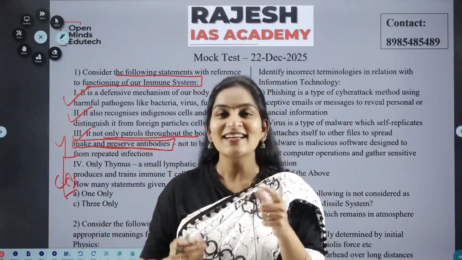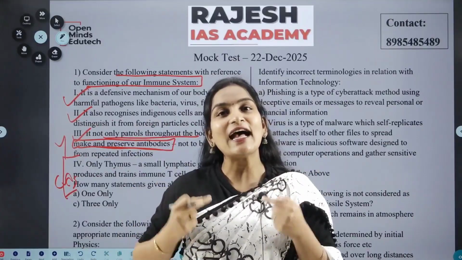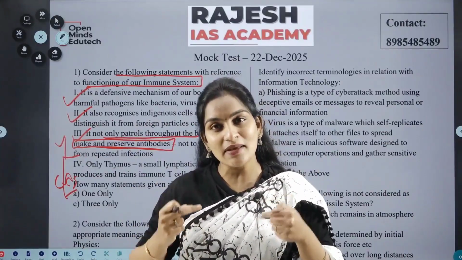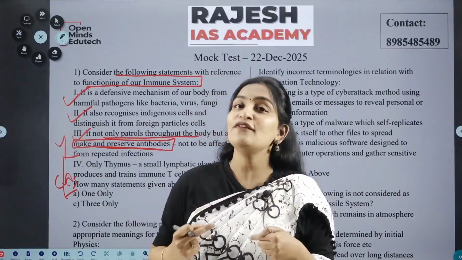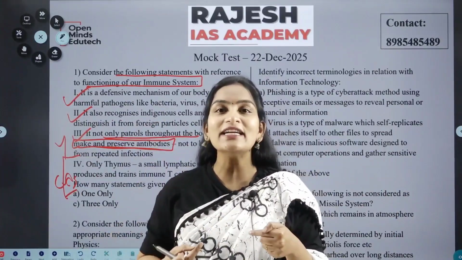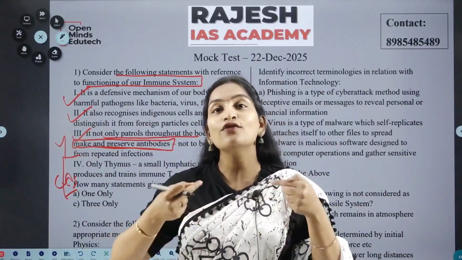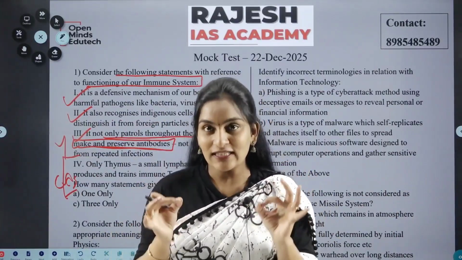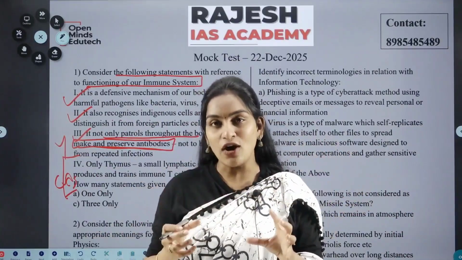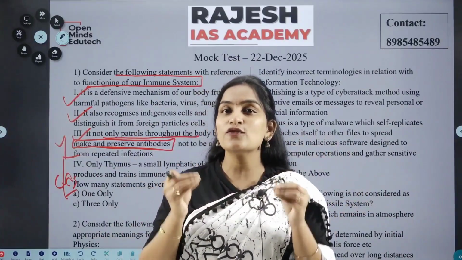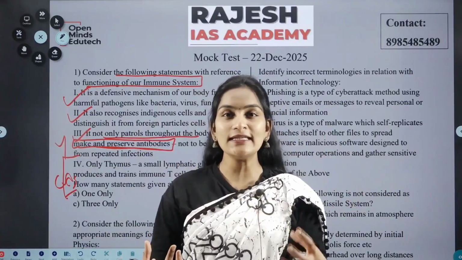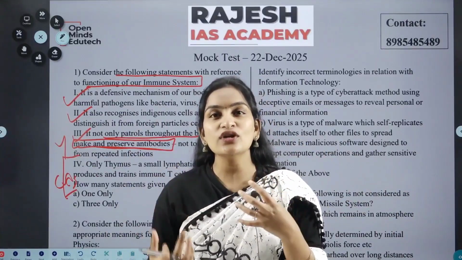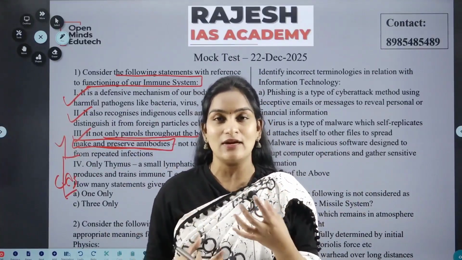It means that T cells themselves have their own regulatory mechanism, and apart from that, the thymus also guides them to behave normally. Is it clear? Earlier we thought that only the thymus trains the T cells and neutralizes the abnormal T cells in our body.